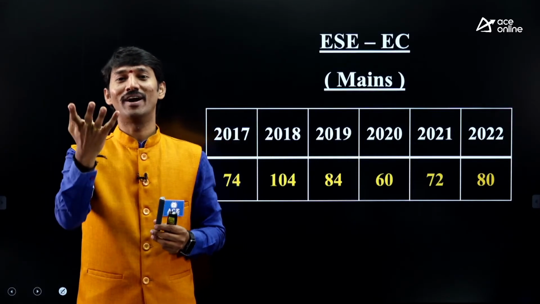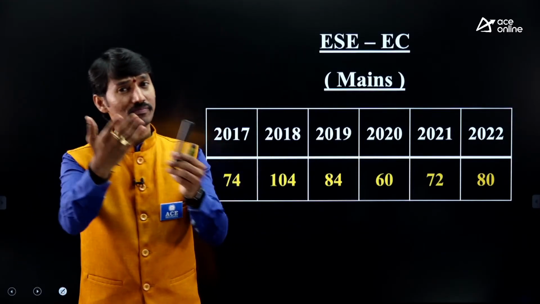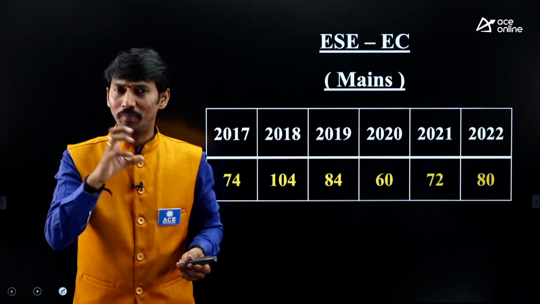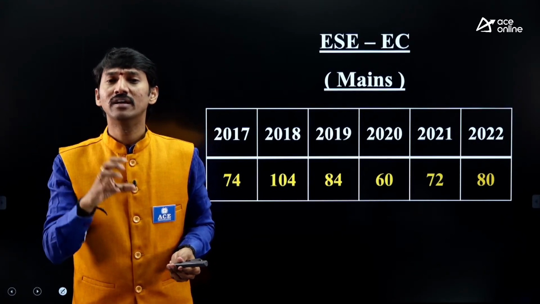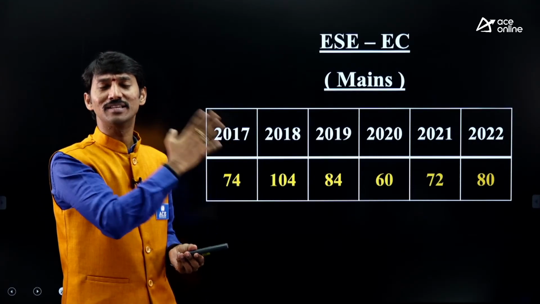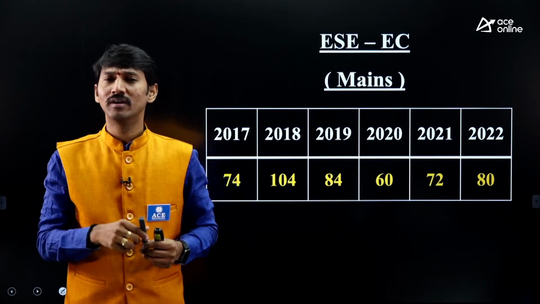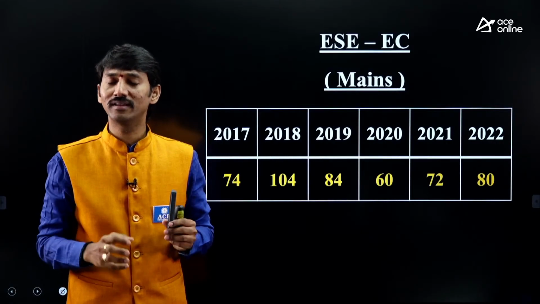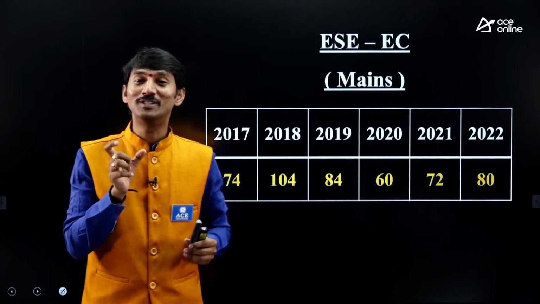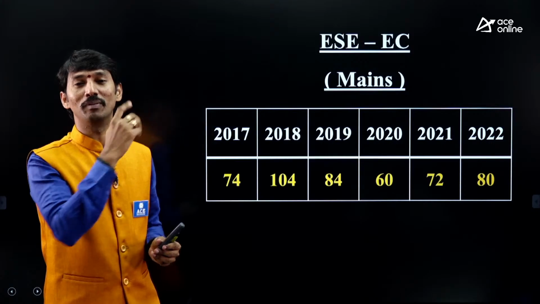I am getting some power. How do you measure? Wattmeter. I am getting some output. What is that? Speed, for example. Torque, for example. Speed means tachometer. That is a measuring device. I have a 0.8 power factor load. What is that? Power factor meter. Like that, you take anything, measurement plays a major role.